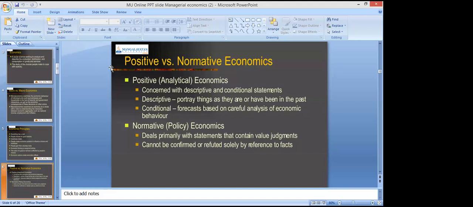Now we move to normative economics, right? Normative economics is basically concerned with value judgments, right? It basically focuses on value judgments, right? What ought to be, it is not related to the facts. It is based on value judgments, right? For example, if we go with our example, that is inflation. So inflation is definitely not a good thing, right? So every country wants to make it moderate, to the minimal level, right?